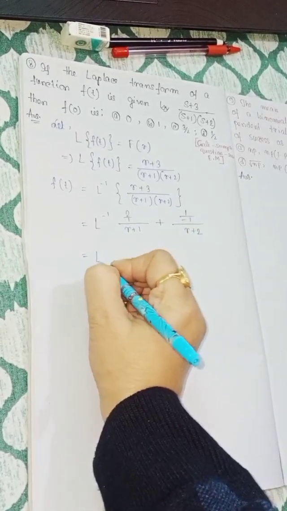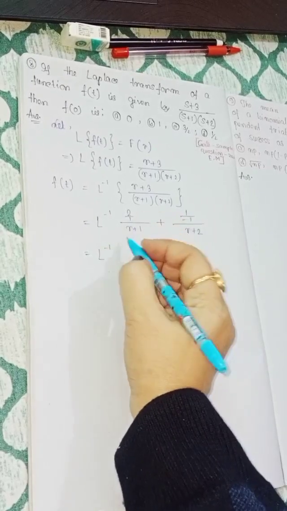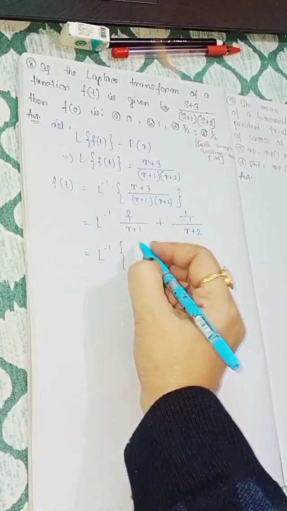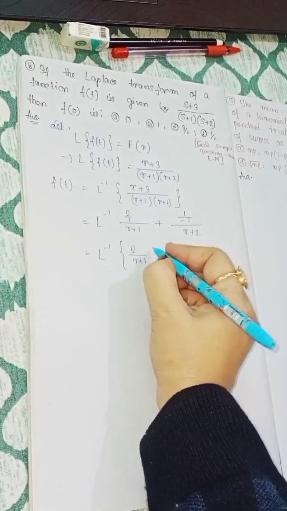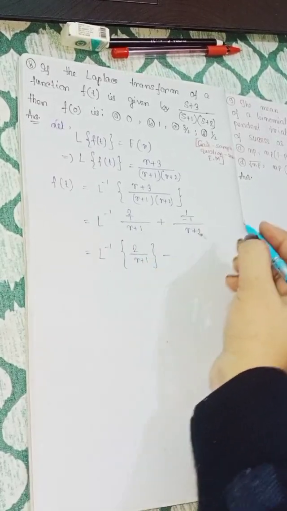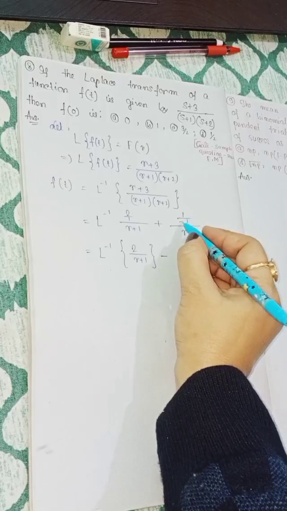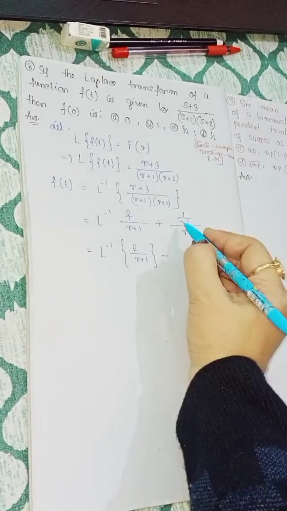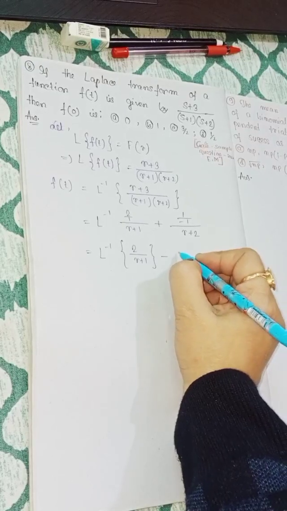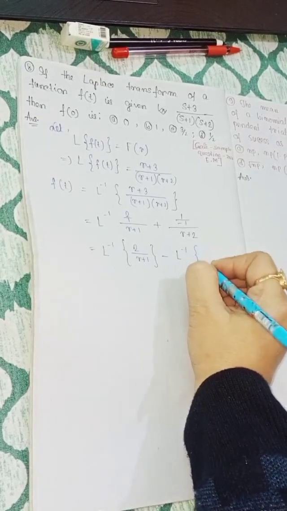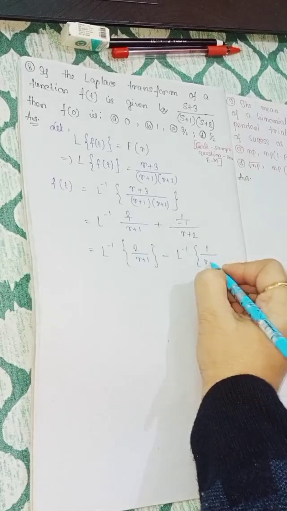Now L inverse, dividing in two parts, that is 2/(r+1), and this one is minus, as plus and minus making minus, so minus L inverse of 1/(r+2).